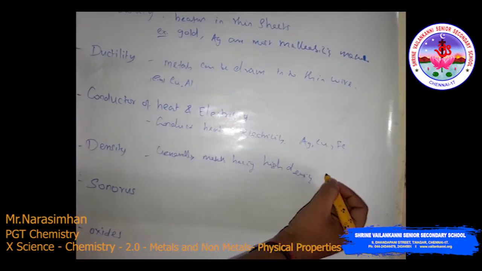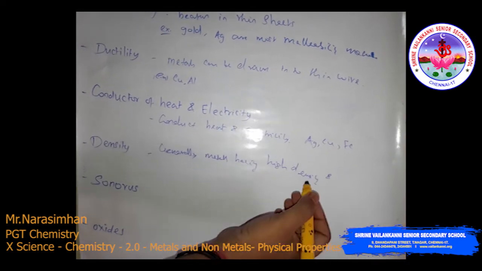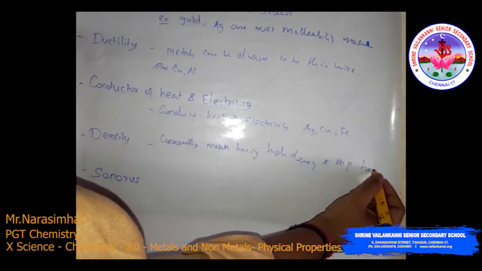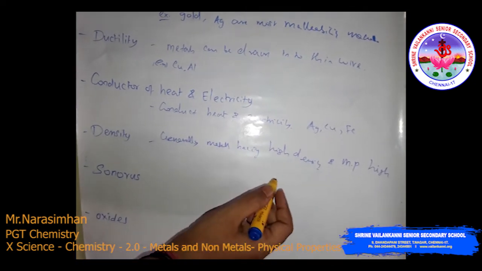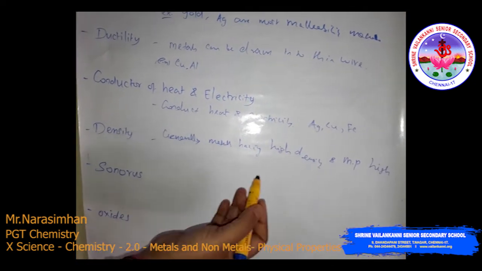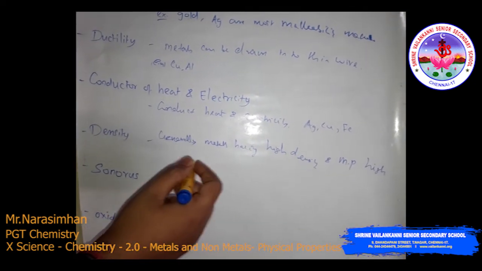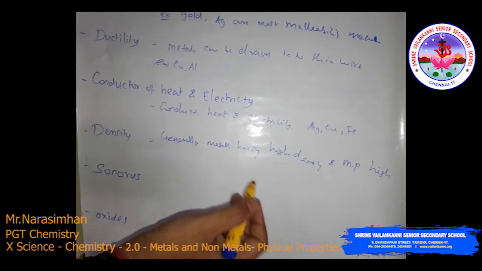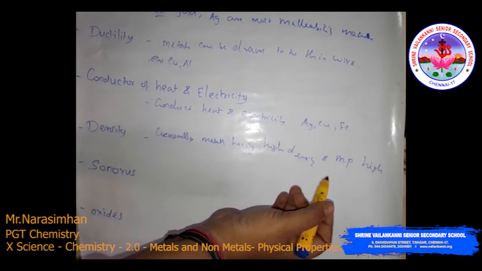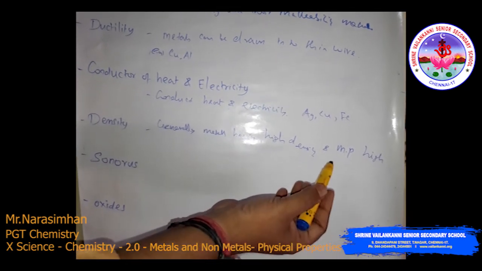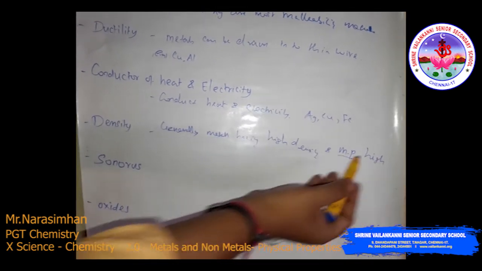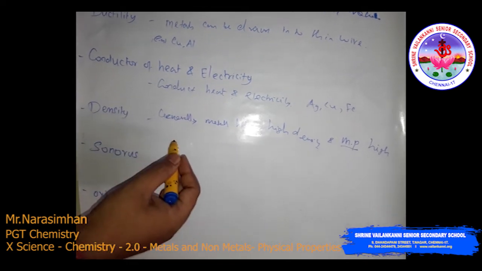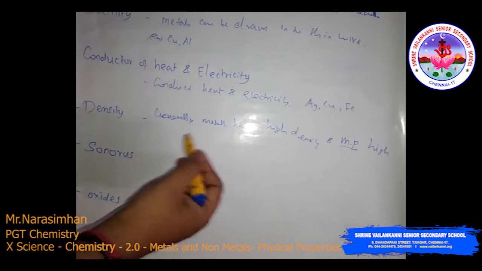And if the metal is high density, it means the melting point is also high. If the metal is low density, the melting point is also low. High density metals need a very high temperature before they go to the molten state, that is the melting point. So the melting point is high. Then low density metals have a low melting point.